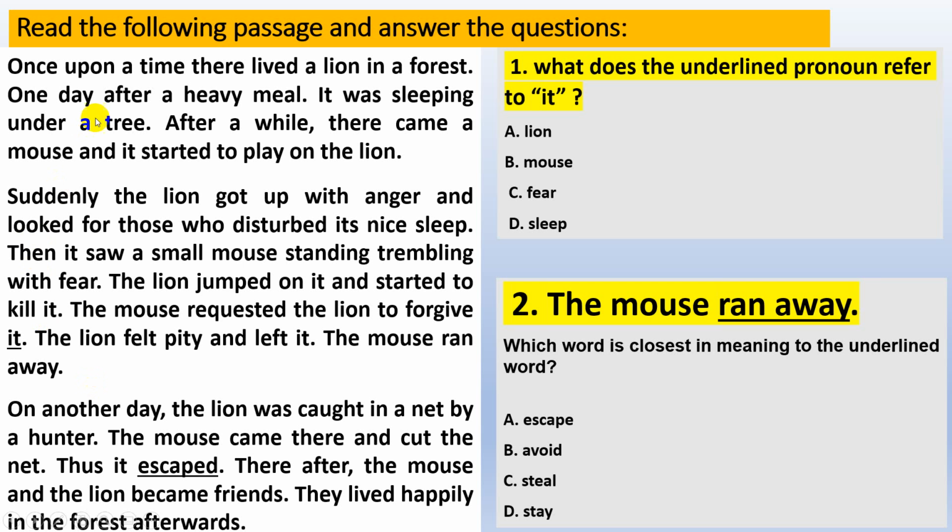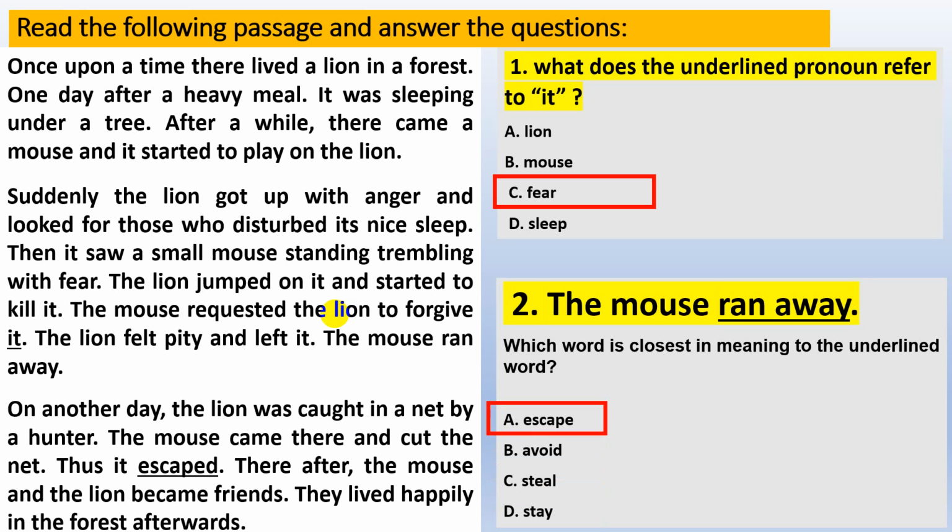I need to read the previous sentence from its beginning. So this sentence began from "the mouse asked the lion to forgive it." So he requests the lion. So "it" refers here to forgive it. Then the lion felt pity and left it. The mouse ran away. So the answer about this one is fear. Okay?